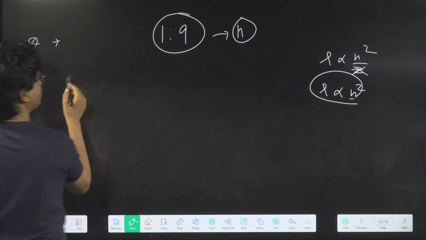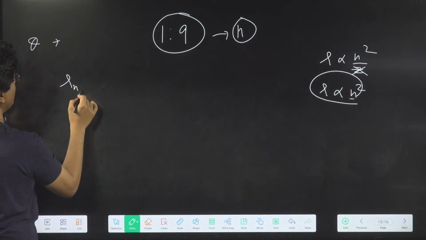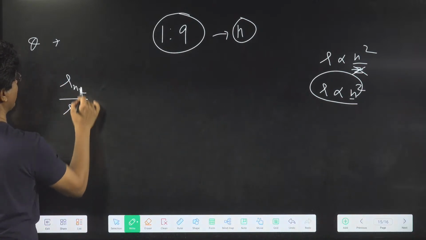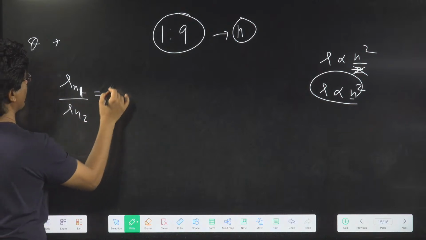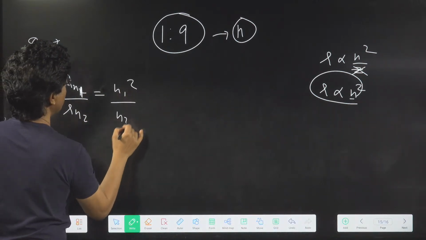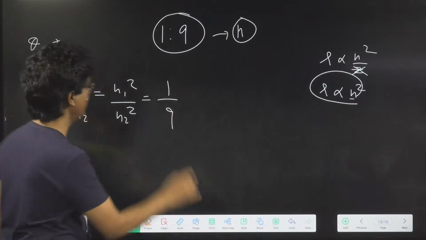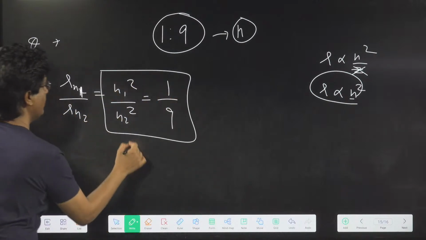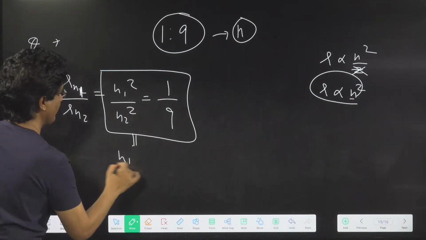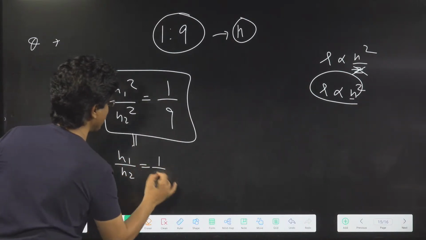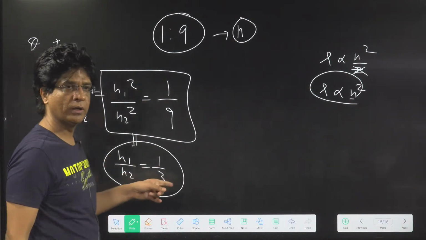Now see that. Rn1 upon Rn2 will be what? N1 square upon N2 square equal to what? 1/9. Come on. Take the square root. N1 upon N2 will be equal to 1/3. Now this is the ratio.